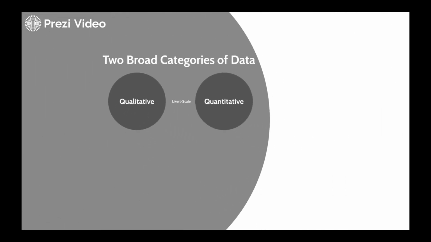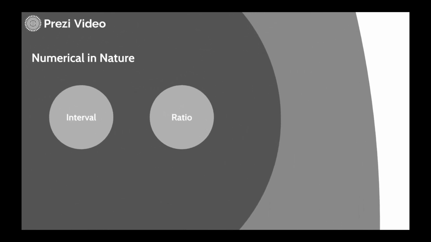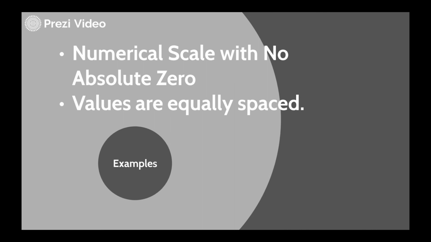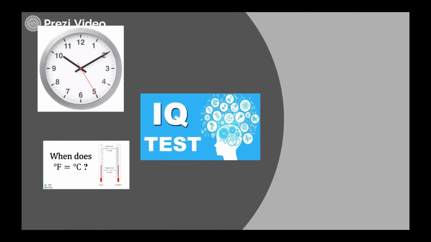And now let me talk about quantitative. Quantitative typically are of numerical nature. So if they have numbers, at least you're pretty sure that they're going to be in the quantitative area. The types of variables include interval and ratio. Let's talk about interval. Interval is a numerical scale with no absolute zero. Values are equally spaced. Here are some examples, like the time of the day, an IQ test, using Fahrenheit or Celsius. Those are some examples of intervals.